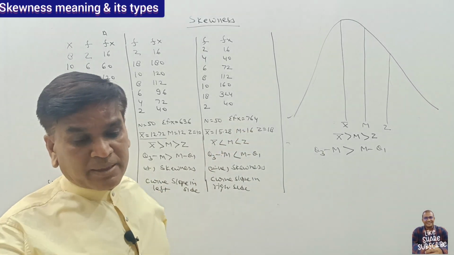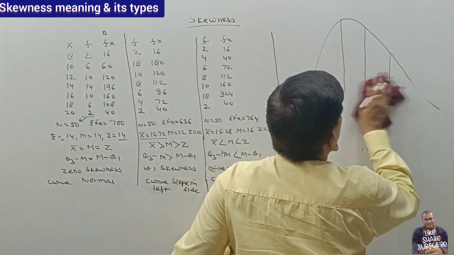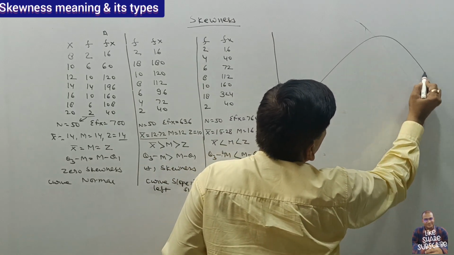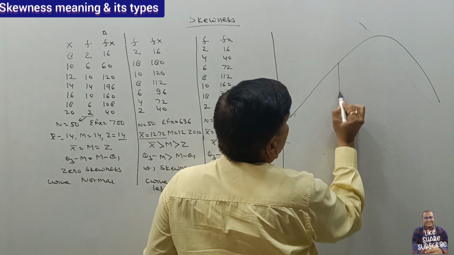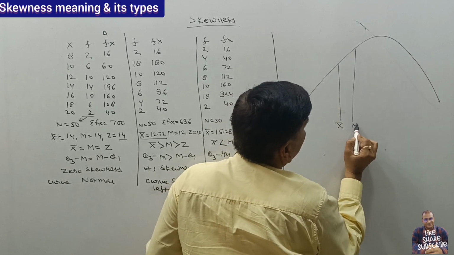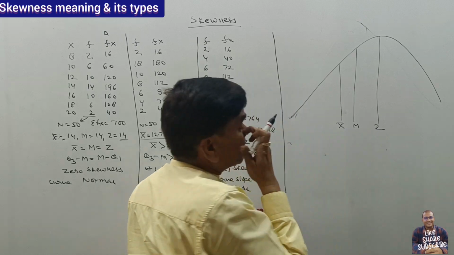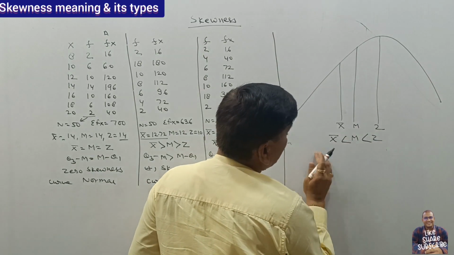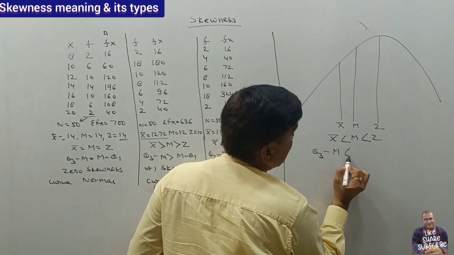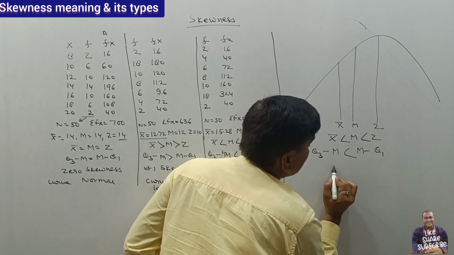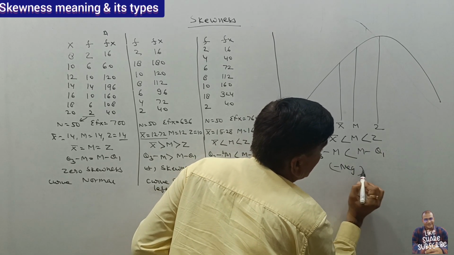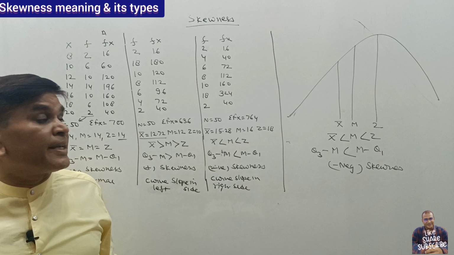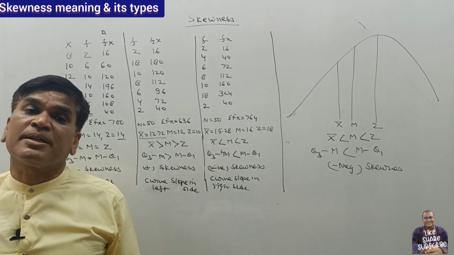So in such a series, the curve has a negative slope. It means this curve will bow to this side, not the center. It means x bar value is less, median value is high, and z value is even higher. So here x bar is less than median and median is less than z. It means q3 minus q1 is less than m minus q1. So we will say it's a negative skewness. In such a case, we will say it's a negative skewness. It means the curve is not normal.